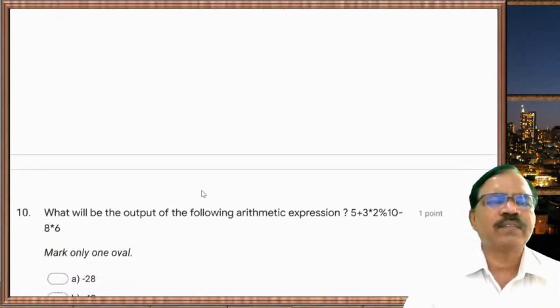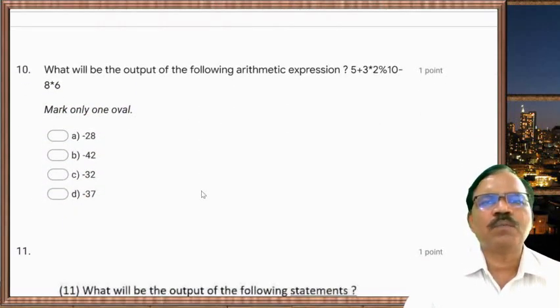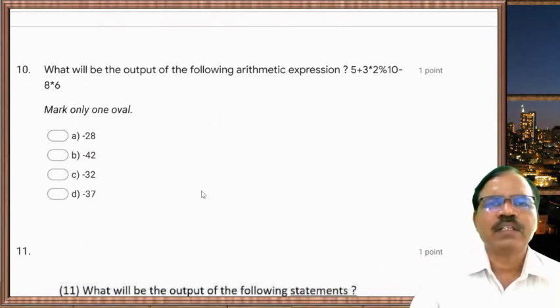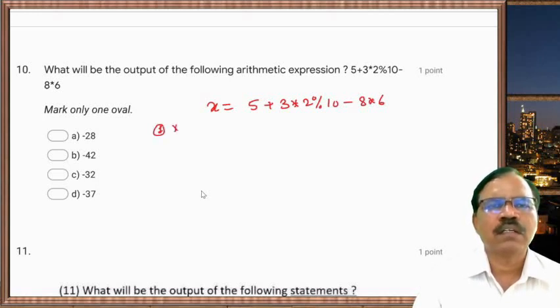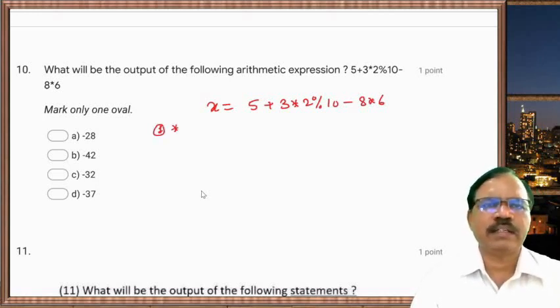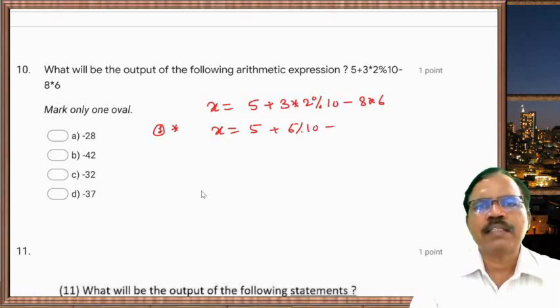Now next one: what will be the output of the arithmetic expression? Suppose x is equal to 5 plus 3 star 2 percent 10 minus 8 star 6. First the star is evaluated, so we get x is equal to 5 plus 6 percent 10 minus 48.